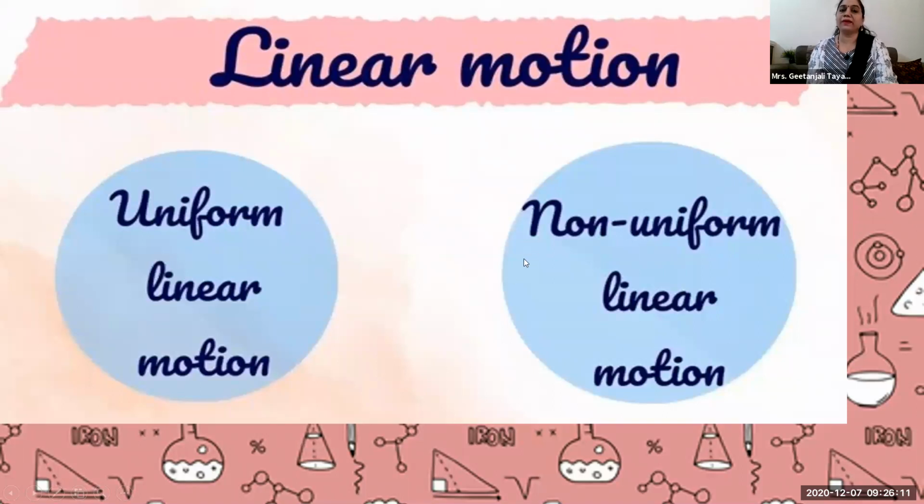So there are many examples of linear motion in which the object travels in a straight line. That means you understand the concept of linear motion.